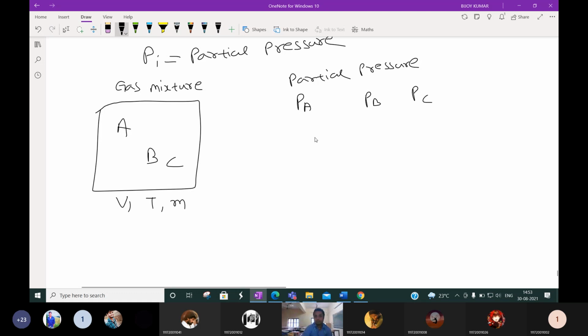Suppose we take the same container, which has the same volume, and in this container only one gas is kept.